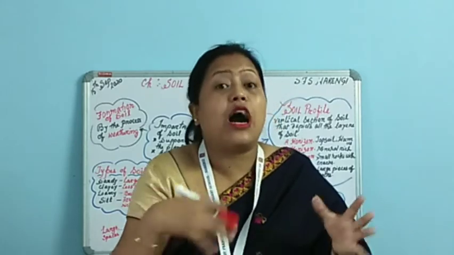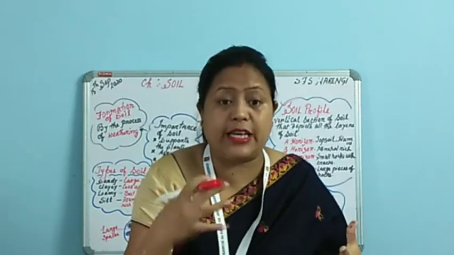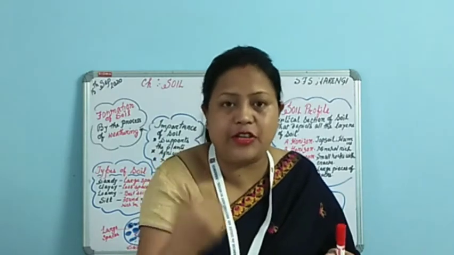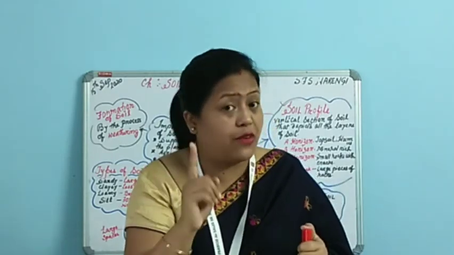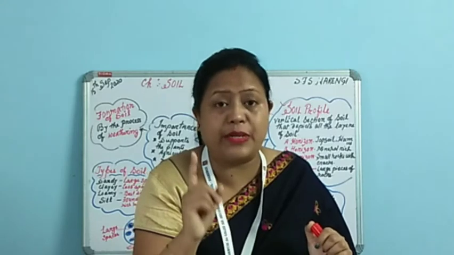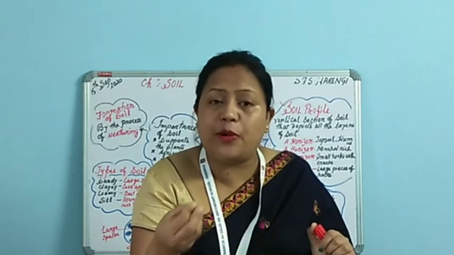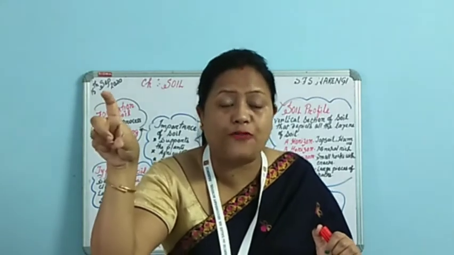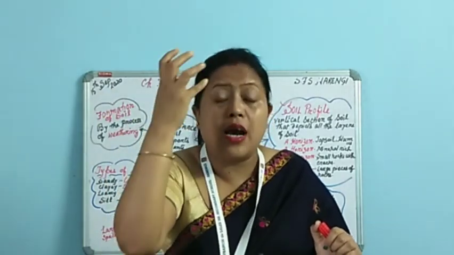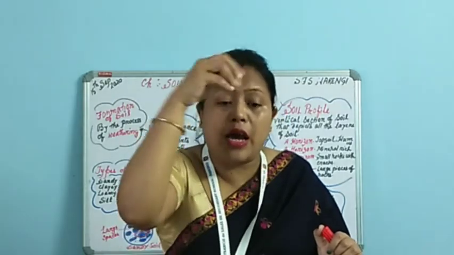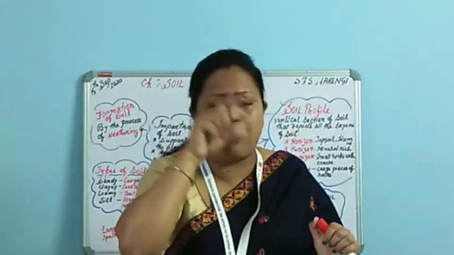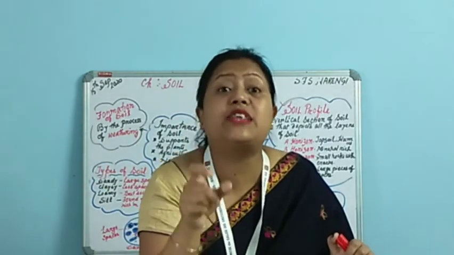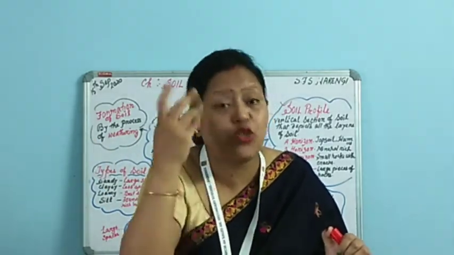So how to find it out in numerical terms? For that, one formula is there, and I have given you some questions for solving it. Those are very much important, so please take care of that. To find out the percolation rate, we divide the amount of water by the percolation time, that is, how much time it takes to percolate.